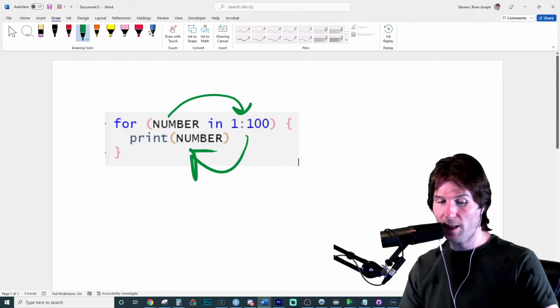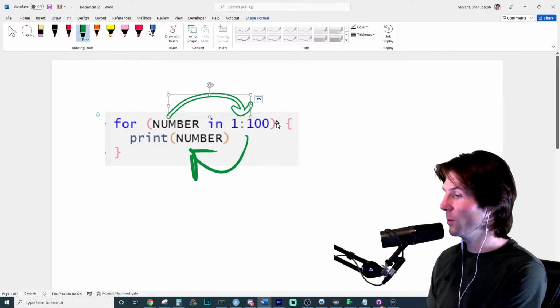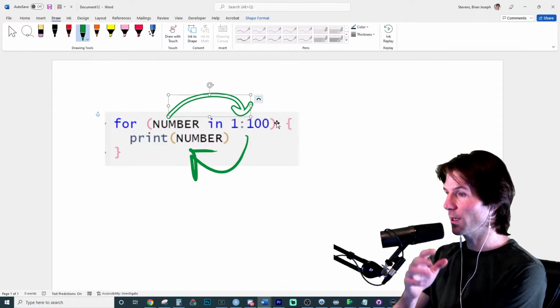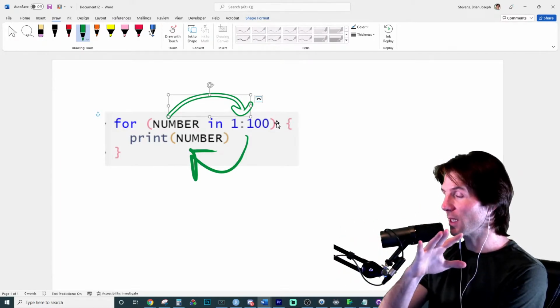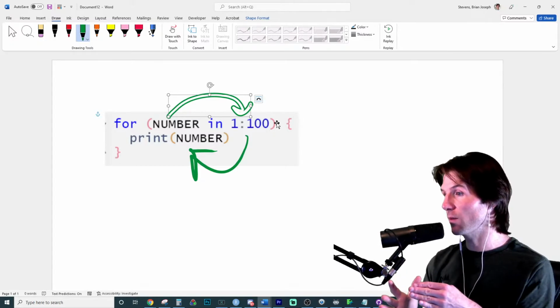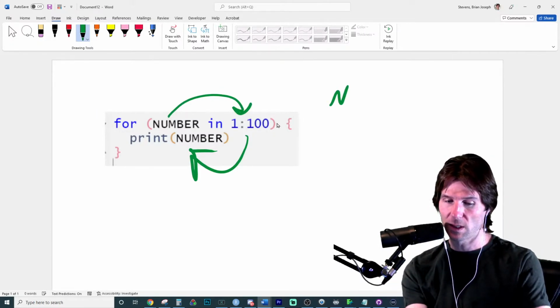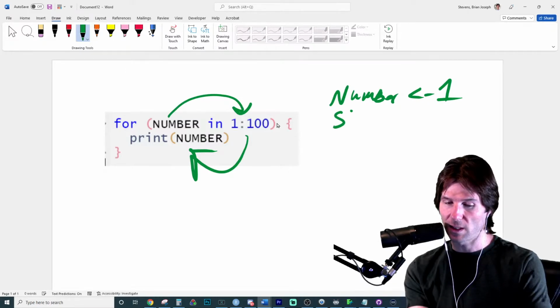But then it loops back up to the top and number becomes what? On the second run, number would become what? Who knows in the chat? On the first run, number is 1, and then it prints number, and then it loops up to the top and changes the value of number. The first time it runs, it saves 1 into number, and then it runs the skeleton, which you see right there.